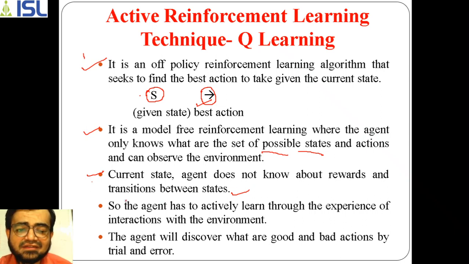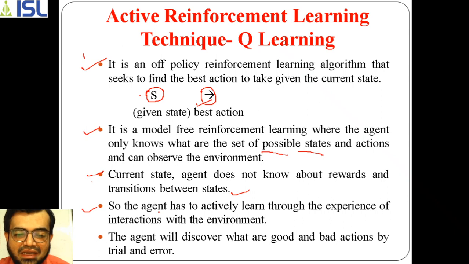So the agent's work has increased here. The agent doesn't know the path and doesn't have an idea about the policy. Its responsibility has increased because it has to learn from experiences.